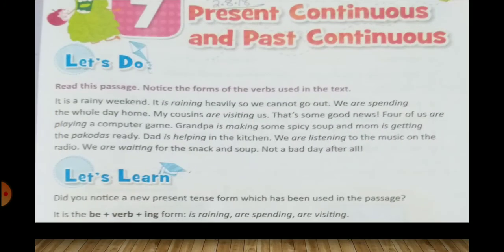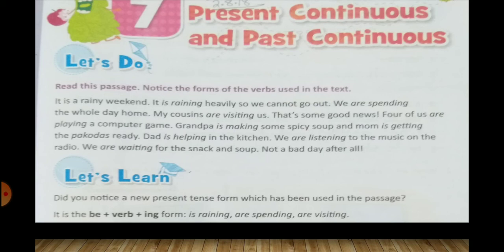Now you turn to your own books. That is a New Learners English Grammar and Composition book, and you all will turn to page number 47. So all of you should write classwork and today's date. So we are going to start with a new chapter, that is chapter number 7, present continuous and past continuous.